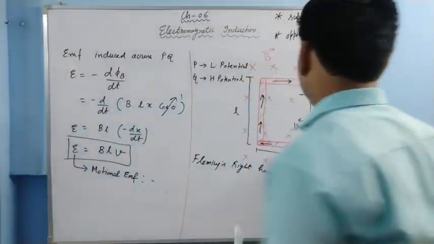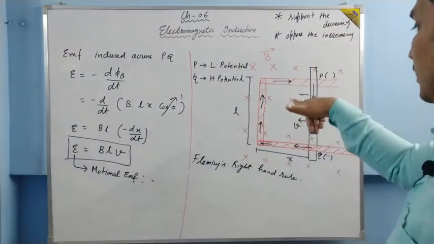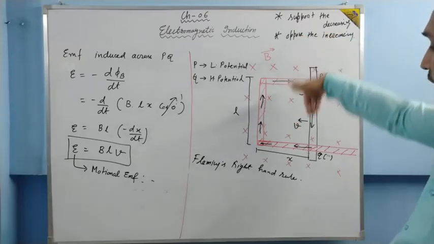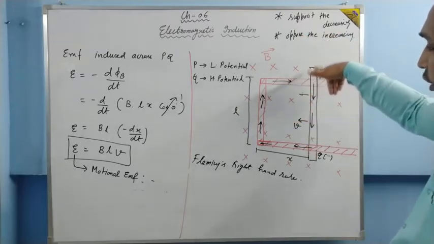So this conductor is moving in this direction, so the thumb should be in this direction. This finger should be in the direction of the magnetic field, it is in this direction. Then the middle finger is going downward. So in PQ the current will go downward.